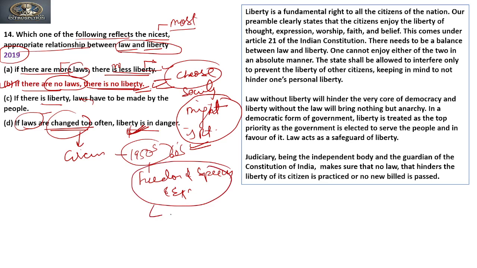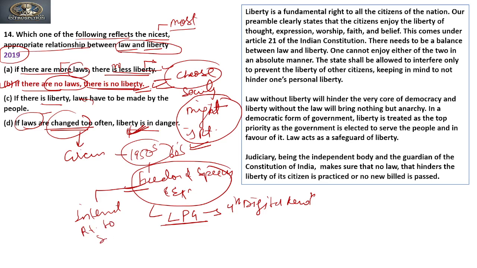But after the advent of the LPG, liberalization, privatization, and globalization, and the advent of the fourth digital revolution, we can say that this freedom, that is liberty or freedom of expression, has included the freedom of internet, right? Right to life, and right to speech and everything through social media also, which includes social media, right?